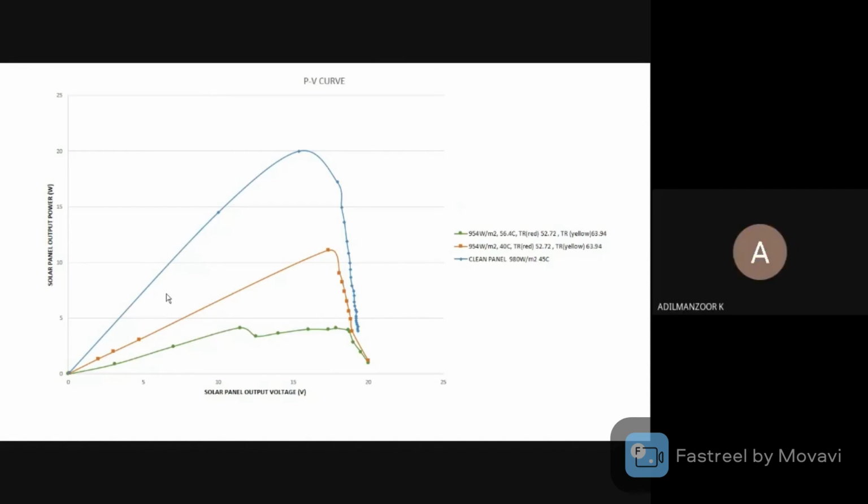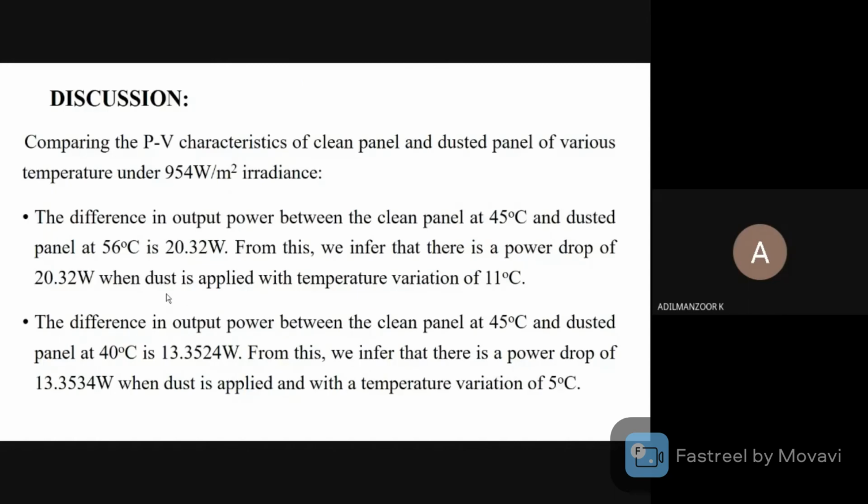So by comparing it, we have found that the difference in output power between the clean panel at 45 and the dusted panel at 56 is 20.32 watts. And we infer that there is a power drop of 20 when dust is applied with temperature variations of 11 degrees, and the difference in output between the clean panel at 45 and the dusted panel but cooled at 40 degrees Celsius is 13.352 watts. From this, we have inferred that there is a power drop of only 13.3, with a temperature variation of 5 degrees Celsius.